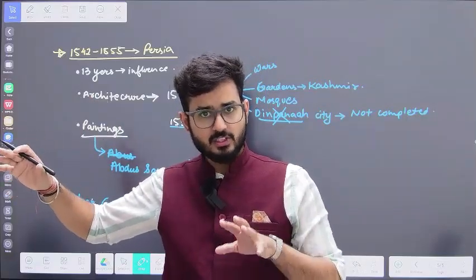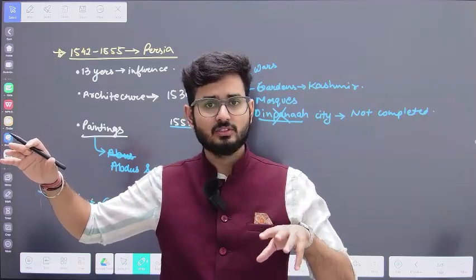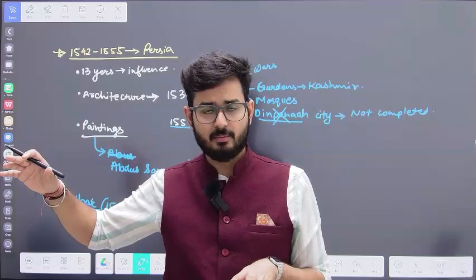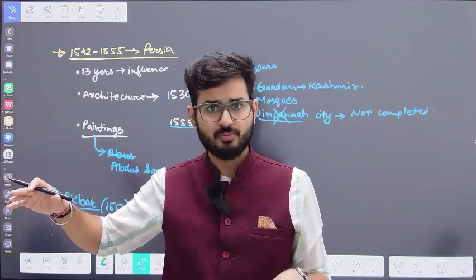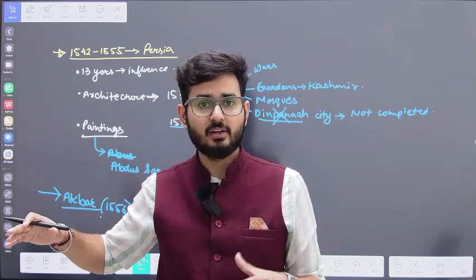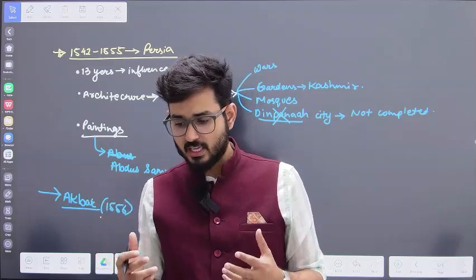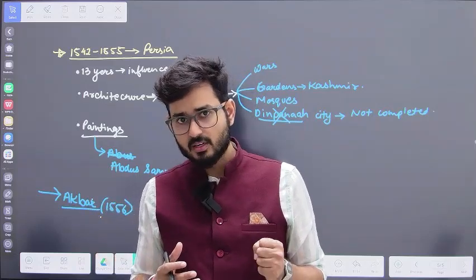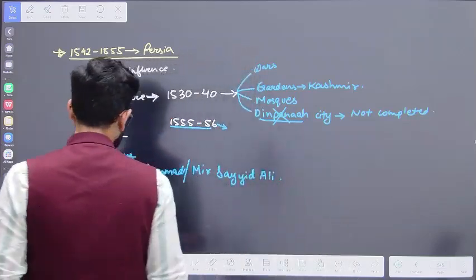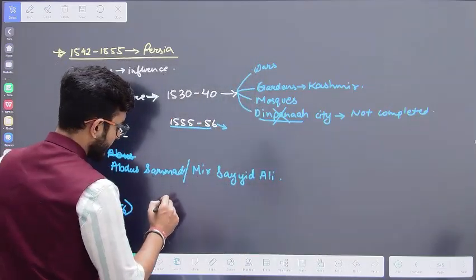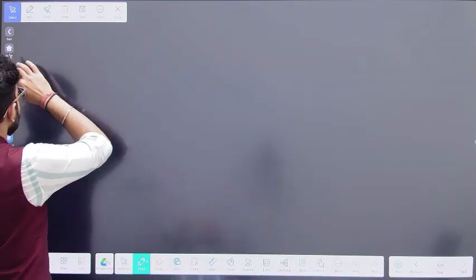But because he was not present in Delhi, and Delhi was left without a king, another person, Raja Hemchandra, a close aide of the Afghans, that means of Sher Shah's dynasty, also referred to as Hemu, took the area of Delhi.